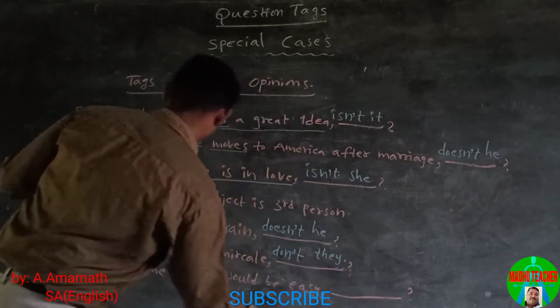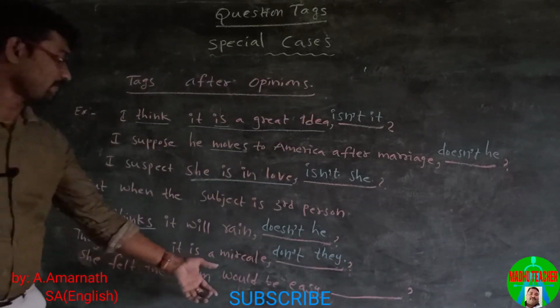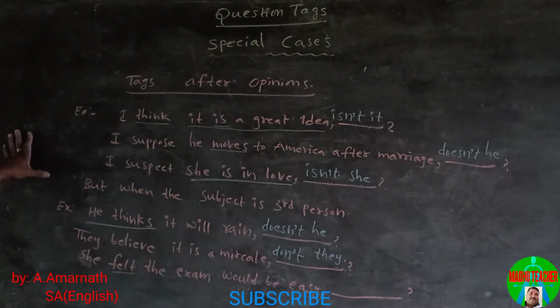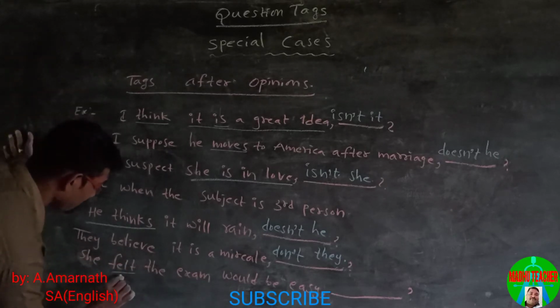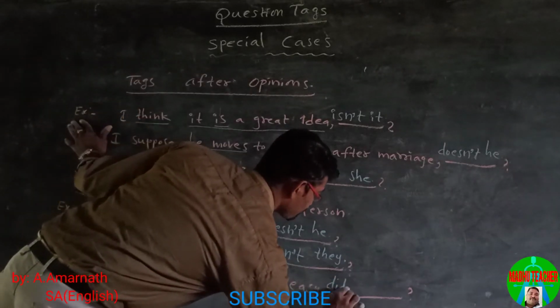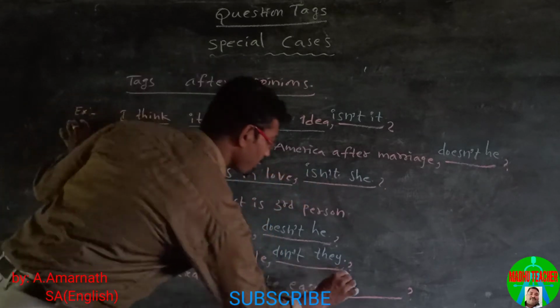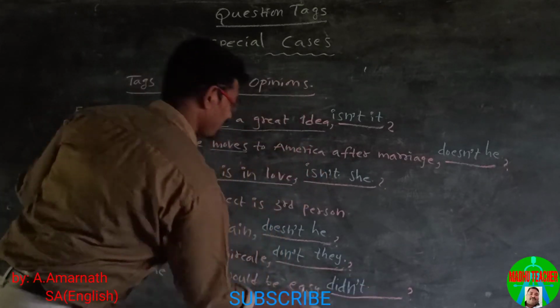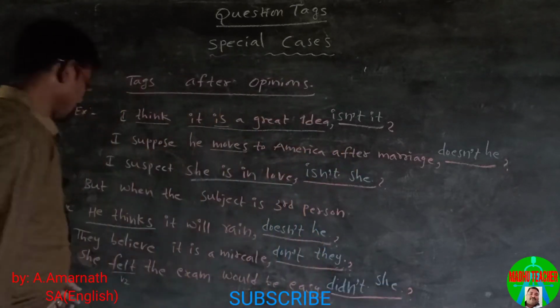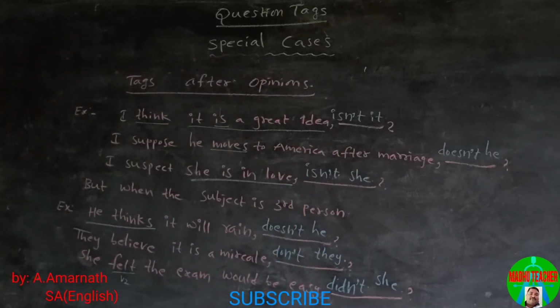Don't they? She felt the exam would be easy. It is in simple past, verb 2, so we use did. It is positive, so it becomes didn't and the pronoun is she. She felt the exam would be easy, didn't she?